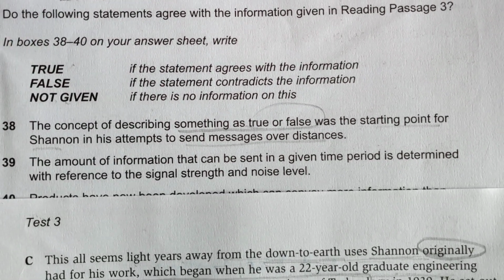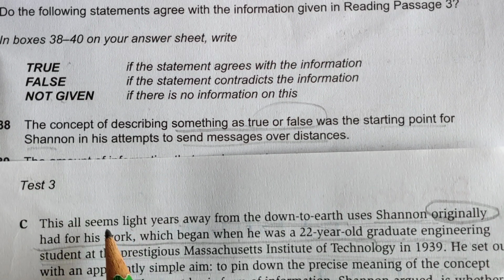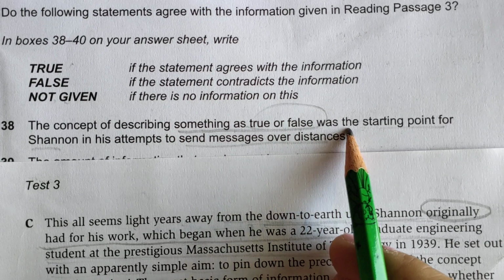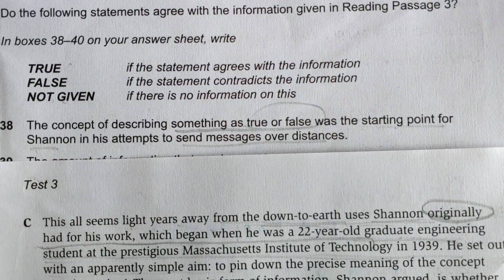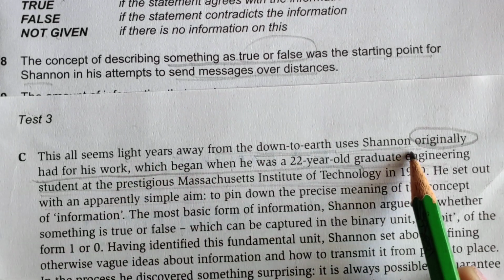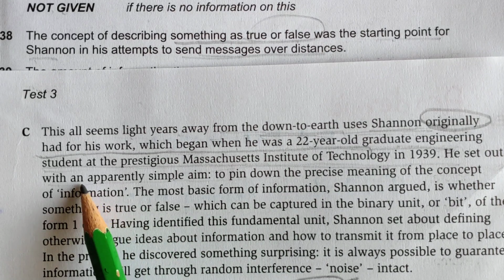Let's read it again. The concept of describing something as true or false was the starting point for Shannon, okay, to send messages over distances. Here we have the answer for finding the information. So let's read it from this point.